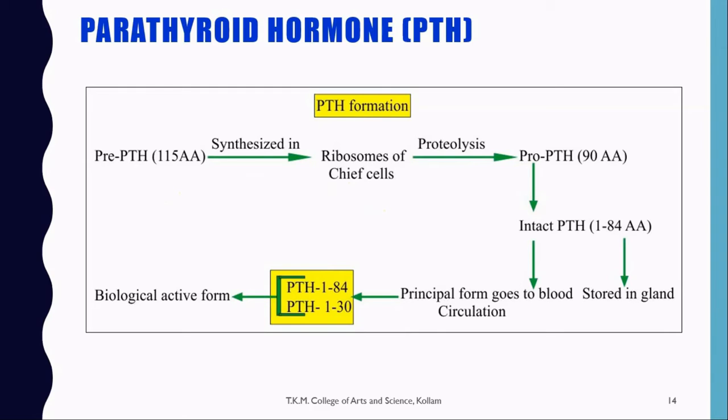From that, intact parathyroid hormone will be produced. It has 84 amino acids and may be stored in the gland or exert its action. That is the principal form that goes to the blood circulation, and the active parathyroid hormone has 84 amino acids, in which the first 30 amino acids are biologically active.